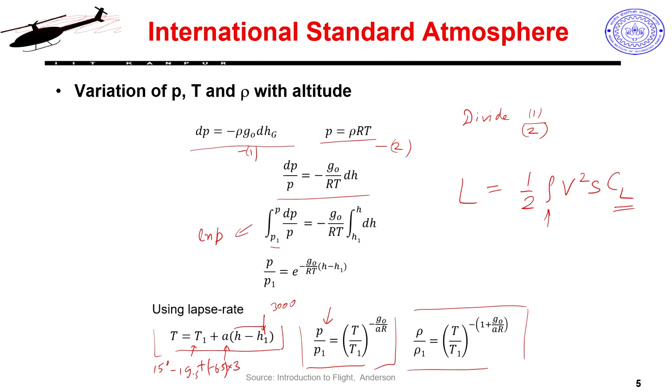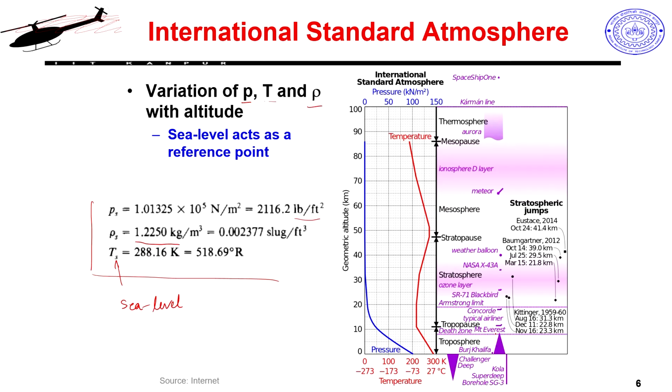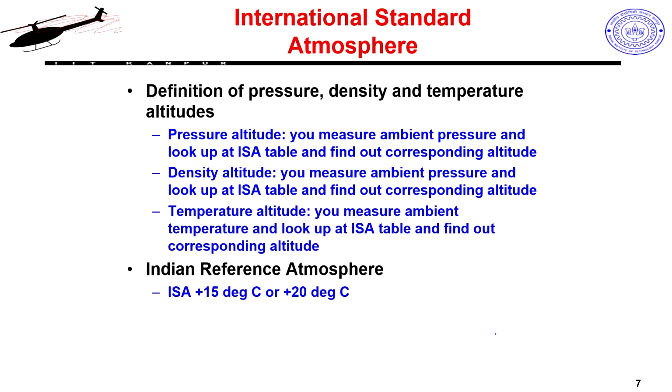Okay. In this, A, what is A? Lapse rate, right. So that is already minus 6.5, a standard thing for this. So fine. Now based on this definition of international standard atmosphere, we also tend to define my altitude based on pressure, density and temperature. So when you say pressure altitude, you measure the ambient pressure and look up the ISA table and find out the corresponding altitude.